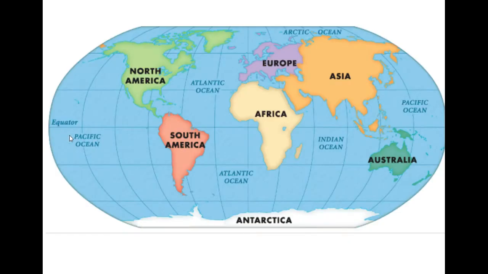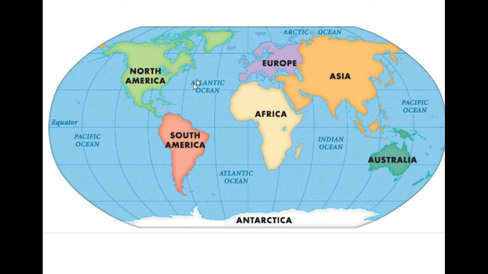So as we can see, around the Pacific Ocean is what is called the Ring of Fire, that we will learn later on. This round shaped part is the Pacific Ocean, and it is the deepest of all the oceans. It has the Mariana Trench in it, which is the deepest part of Earth.